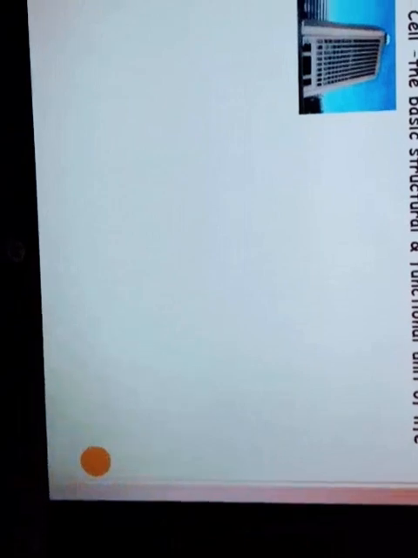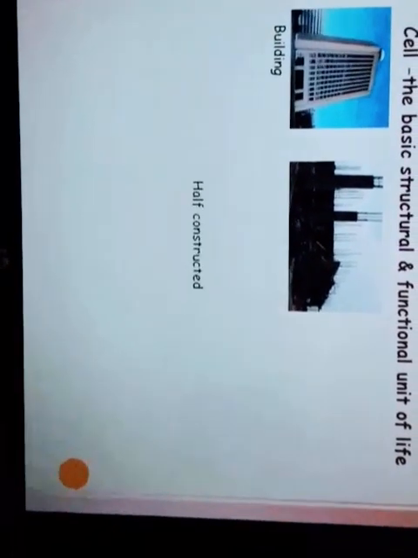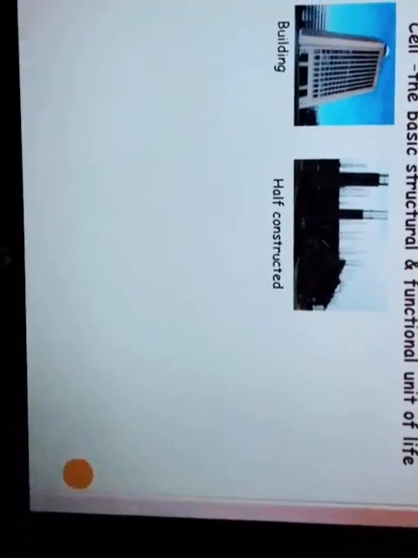Next, we can say that cells are the basic structural and functional unit of life. When we see a building, it is very natural to see a building on a roadside or in our area, and we also see an under-construction building which is half constructed, that is the internal part of the building, and the wall which is composed of bricks.